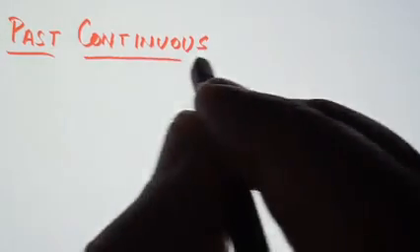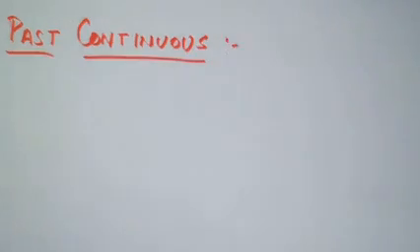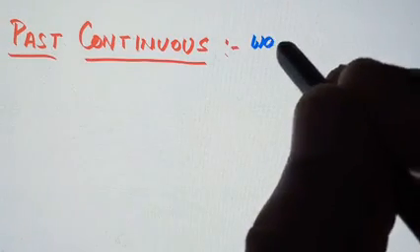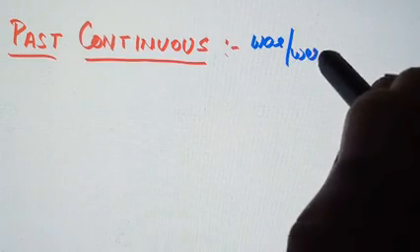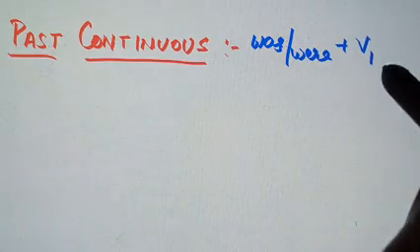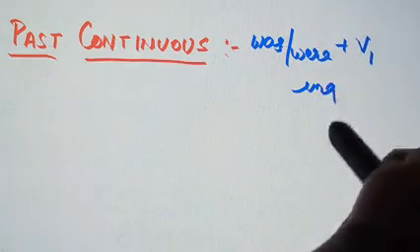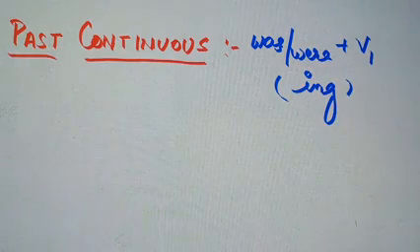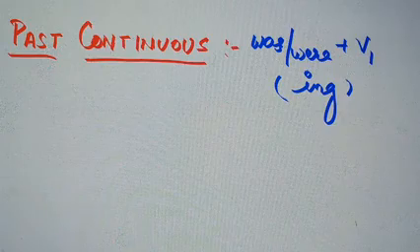Next is our past continuous, and the rule for past continuous is was, were plus first form of the verb plus ing. So we will make a sentence of past continuous tense.